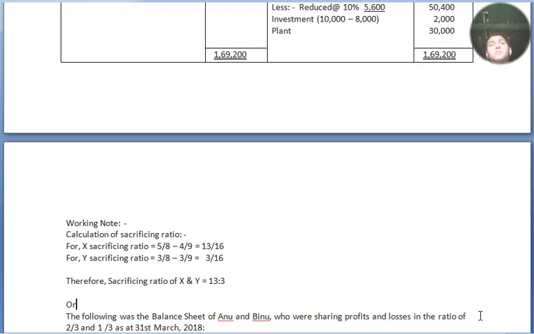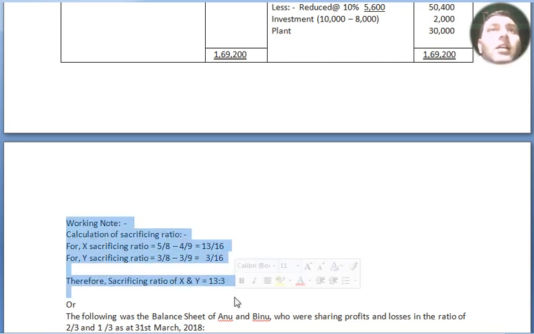This is the working note. I'll just highlight for a moment. All right.